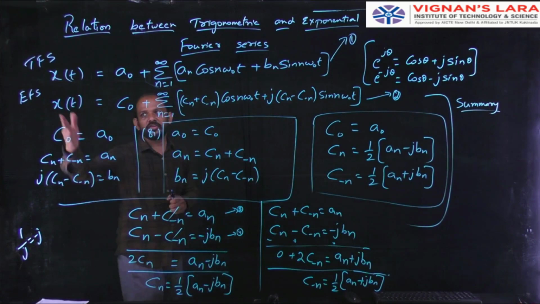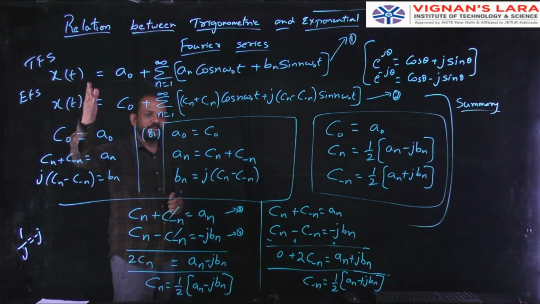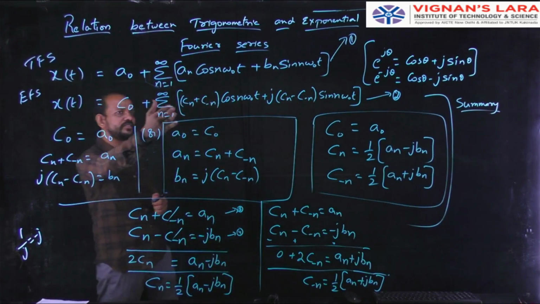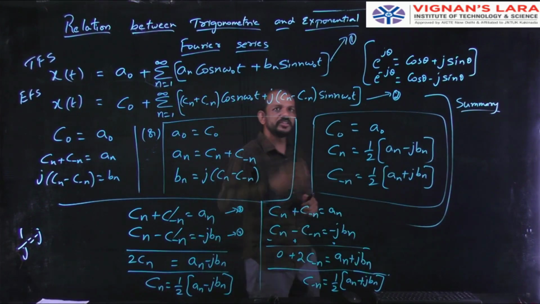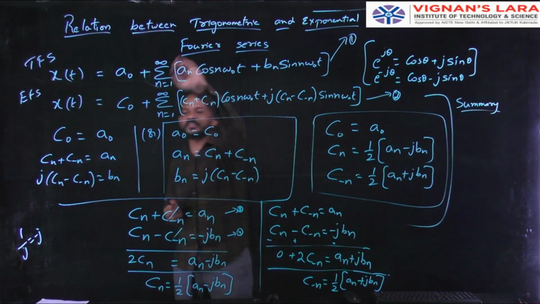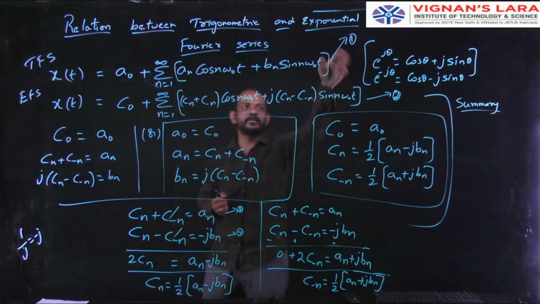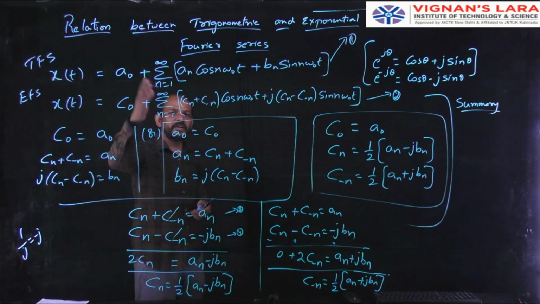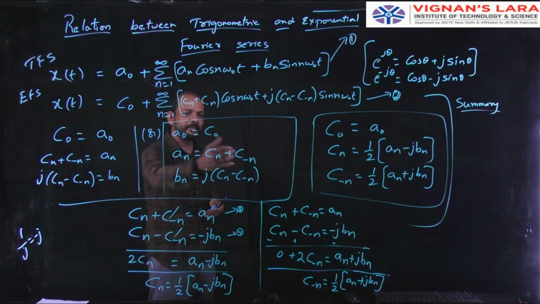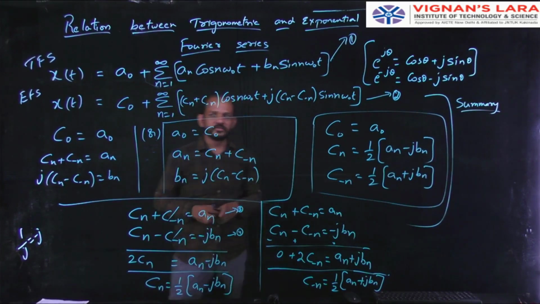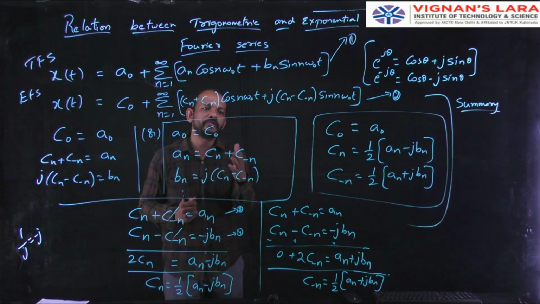So at the end I got the exponential Fourier series representation of continuous time periodic signal x of t in terms of sines and cosines as c naught plus summation n equal to 1 to infinity, cn plus c minus n cos n omega naught t plus j into cn minus c minus n sin n omega naught t. I took this as equation 2, and the first trigonometric Fourier series representation of x of t as equation 1. See, I compared this because both are in the same format. So I compared this and I got the values of a naught as c naught, an as cn plus c minus n, bn as j into cn minus c minus n. So I got the relation between trigonometric Fourier series coefficients and exponential Fourier series coefficients.